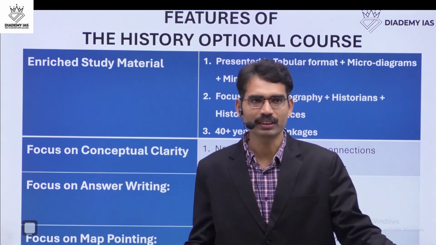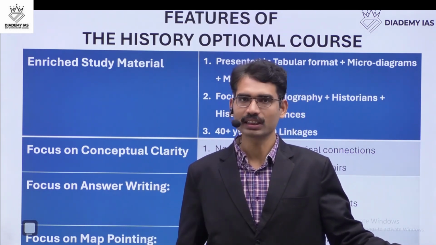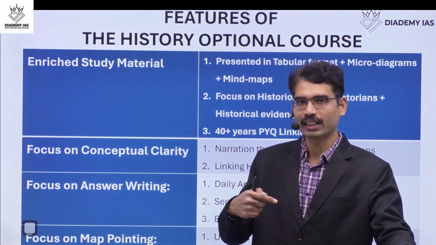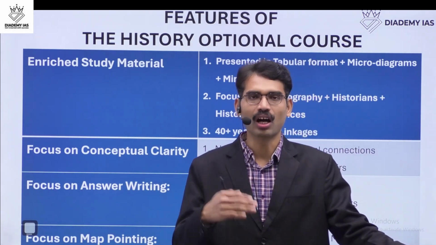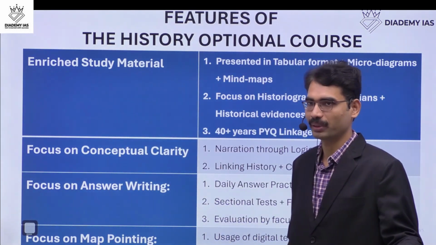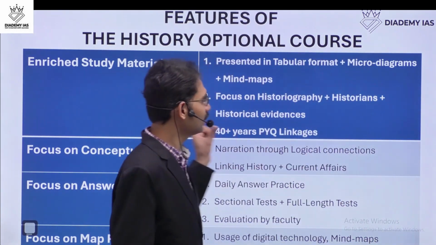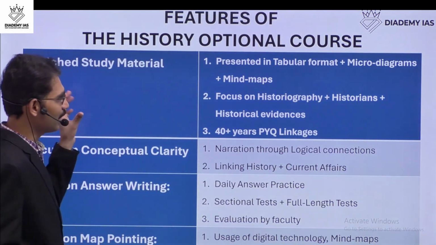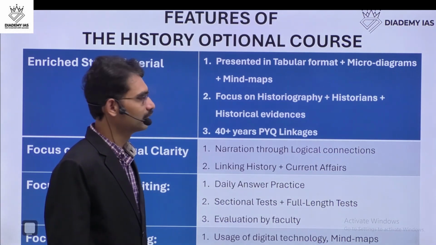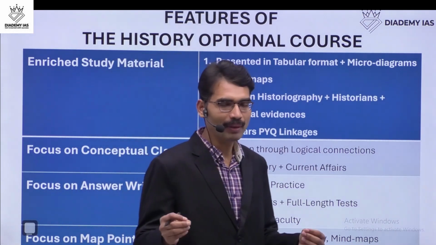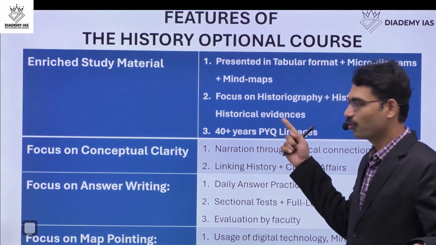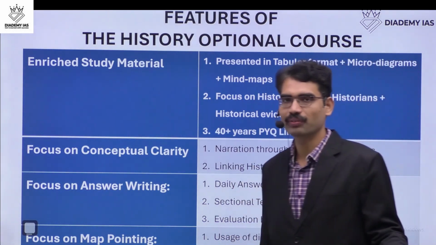When it comes to book reading, you will get the story completely. That is very, very important. Then the next stage of understanding the answer is how to convert this story into answer format, the dimensions format. This is where the enriched study material will help you. It is given in tabular format wherever possible. Micro diagrams are given, mind maps are given, and focus on historiography is given in these